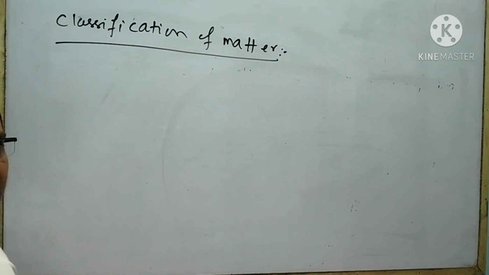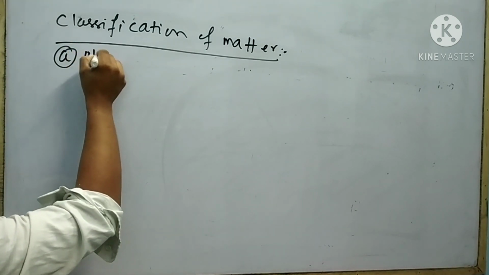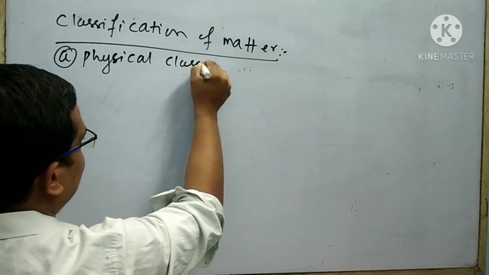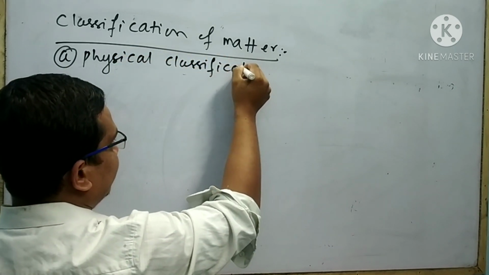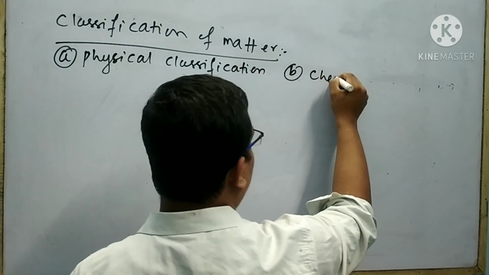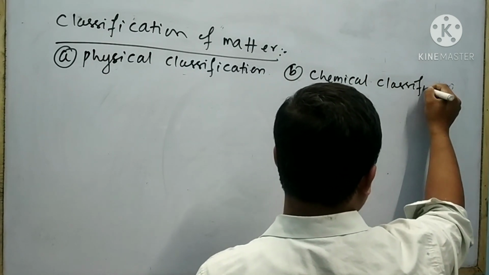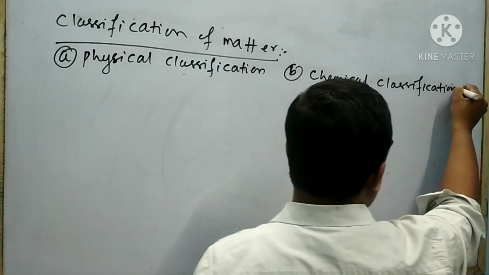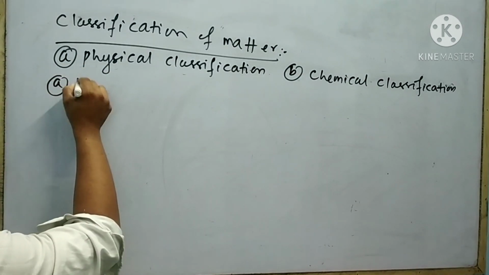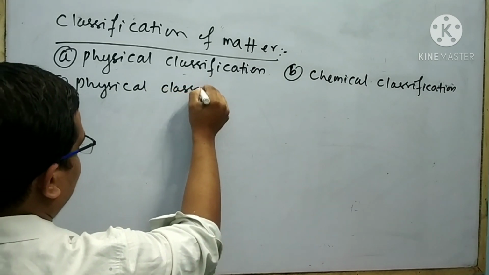Matter is classified in two different ways. One is physical classification. Second is your chemical classification. At first, I will discuss about the physical classification.